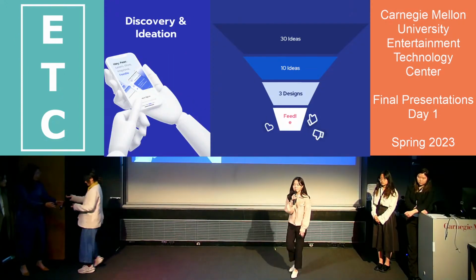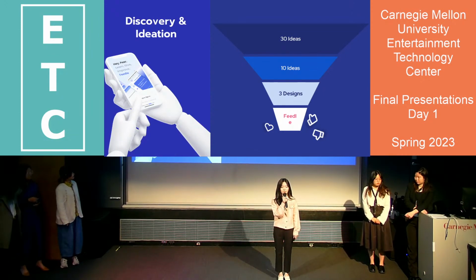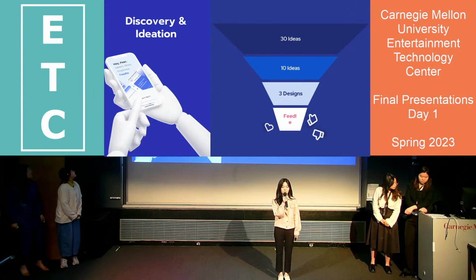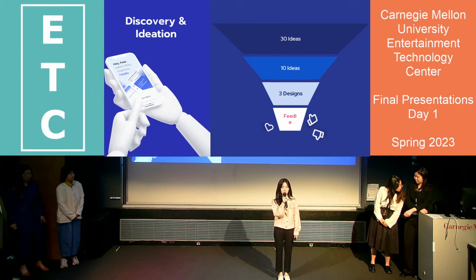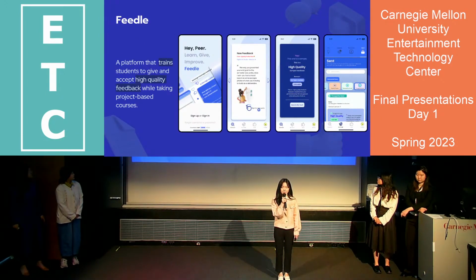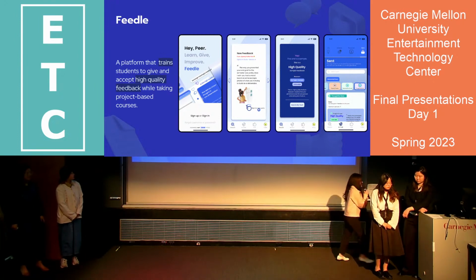Yeah, so based on the presented scenario, we ideated 30 designs that could tackle the different areas of the current existing problems of peer feedback systems. And after narrowing them down, we chose a design that presents an innovative interactivity for practicing peer feedback exchange, and also a feasible scope that our robust team of 6 designers could work together on. And after testing the design, we got Feedle, which is a platform that trains students to exchange high-quality feedback while they're in project-based courses. And to help better understand how Feedle works, we have a demo video.